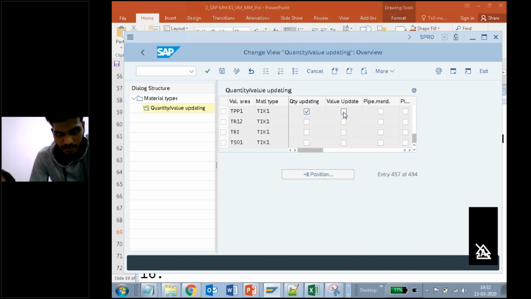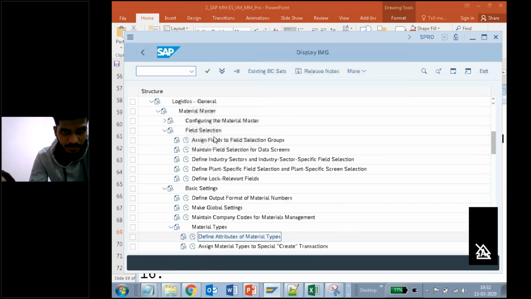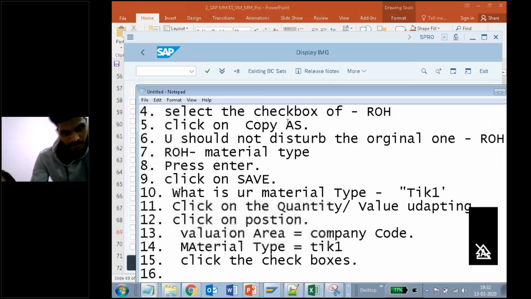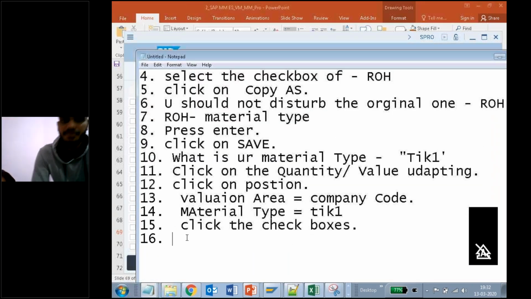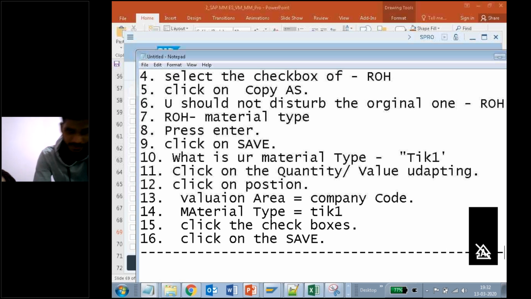You need to just select these two check boxes because we are updating the quantity and we are updating the value, and click on save. It is done. So we finished with the second step. Yes or no? Yes, sir. Click on the save, that is done.